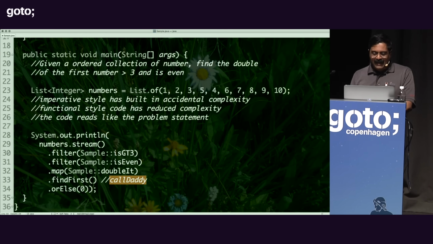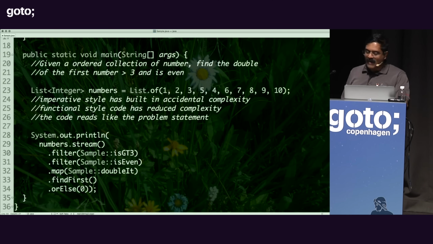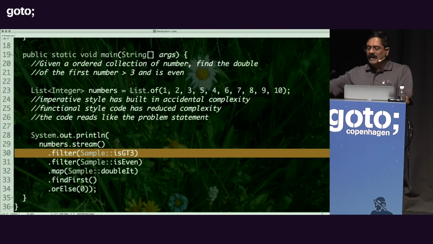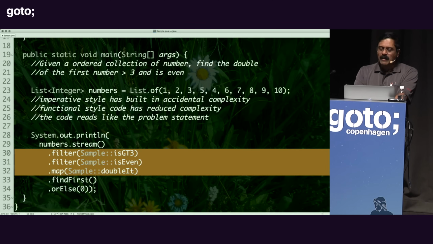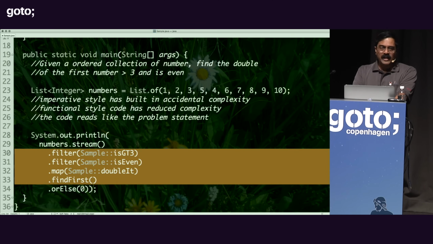So the point really is that these are called terminal functions. The terminal functions are the ones that trigger the evaluation. So the way that streams work is, when you go to a stream and say filter, it's like, yeah, maybe later. Hey, filter again, maybe another time. Map, well, some other time. And findFirst, oh dear, let's do it.